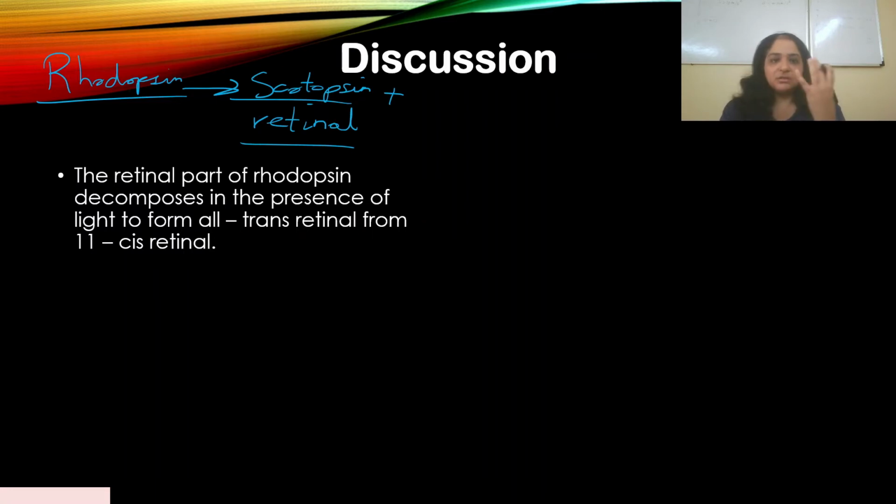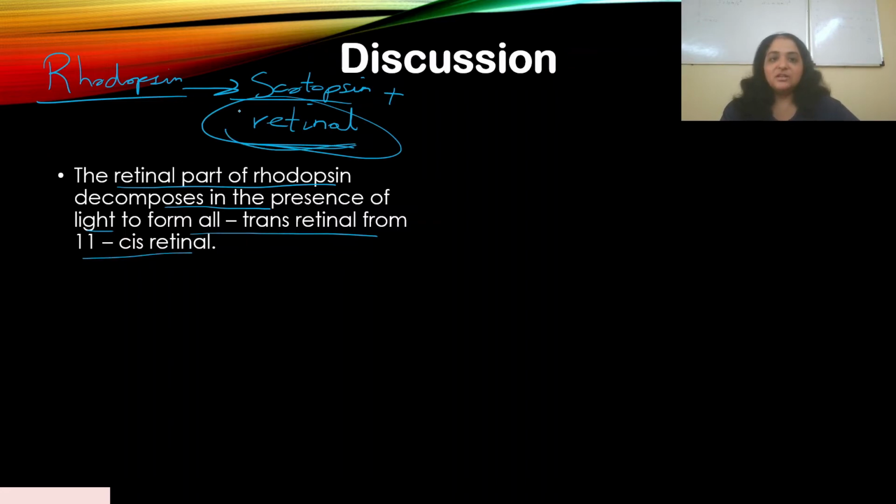Now, when even a small photon of light enters the rods, the rhodopsin in the rods breaks down. It disintegrates. The retinal part of rhodopsin decomposes in the presence of light to form all trans retinal from 11 cis retinal.